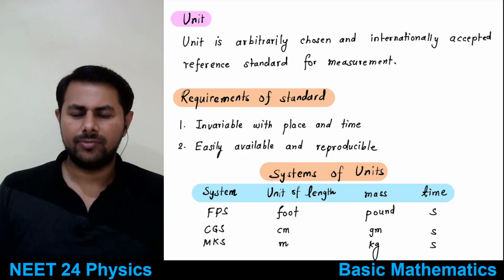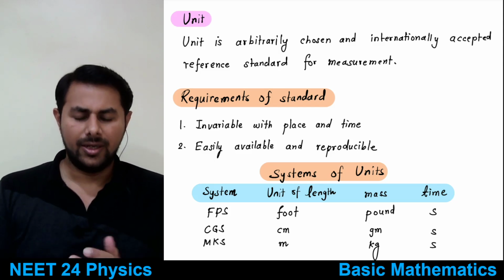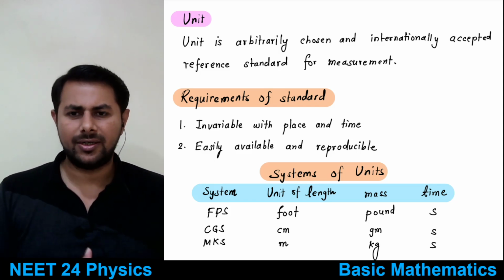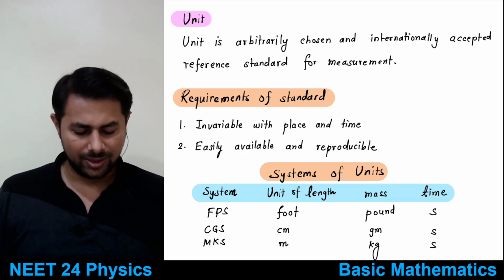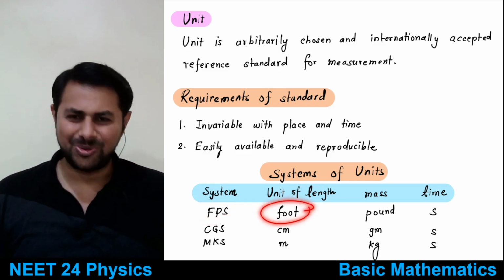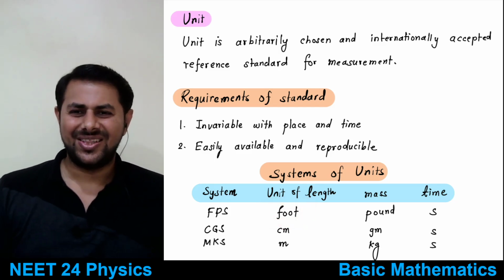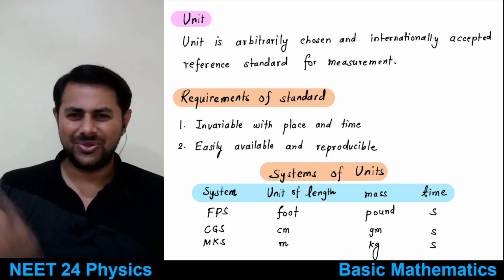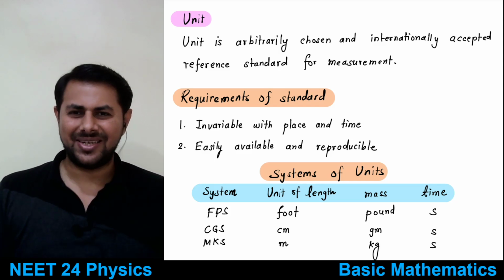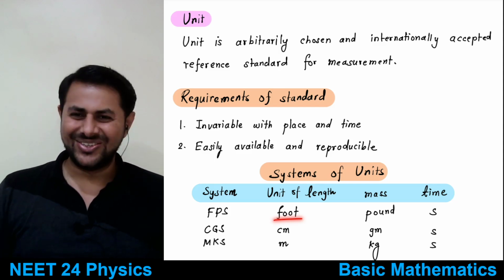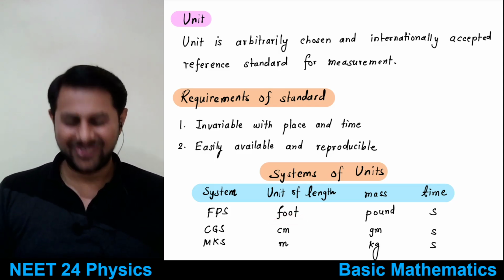Because for example, suppose there is a country, or there is a kingdom, then they will make their units depending on their convenience. There is a story of how this foot came into practice. There was one king and he just announced that the unit of length in my kingdom, from tomorrow, will be my foot. That's it. And then it became the unit of length.